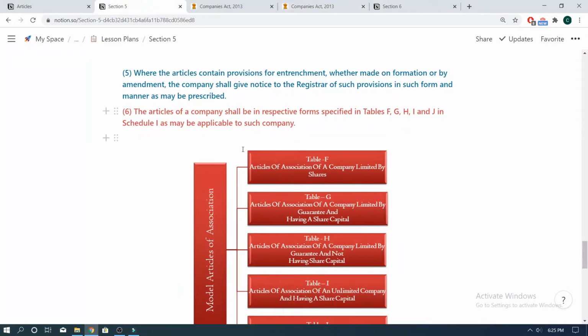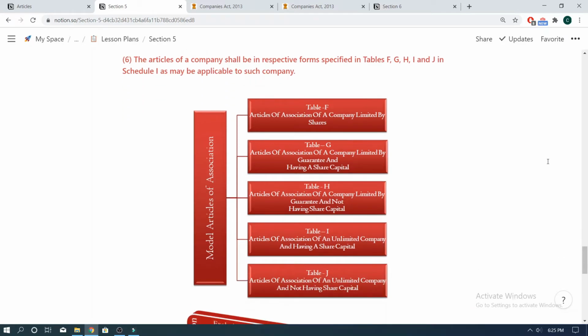Moving on to subsection 6 of section 5, which says, the articles of a company shall be in respective forms specified in tables F, G, H, I and J in Schedule 1 as may be applicable to such company. This basically means to say that a company's Articles of Association are required to be in one of the formats as specified in tables F, G, H, I or J of Schedule 1 to the Act.